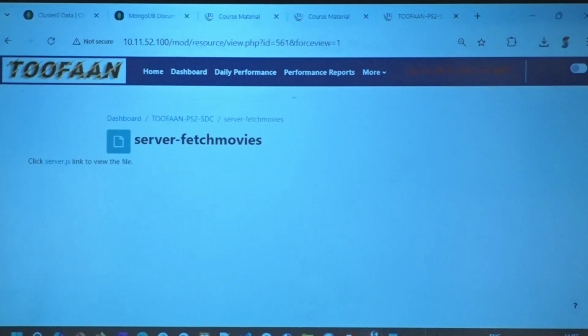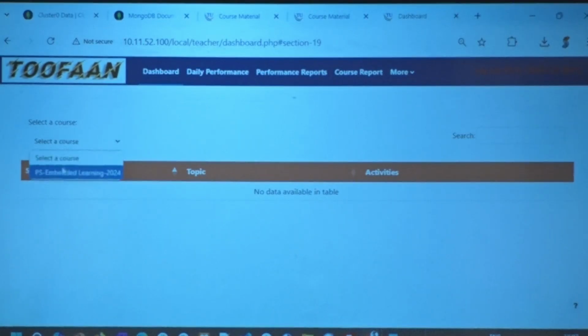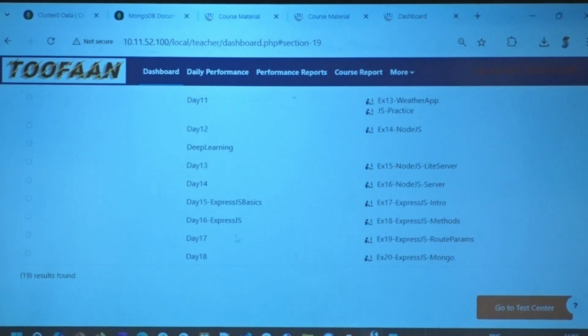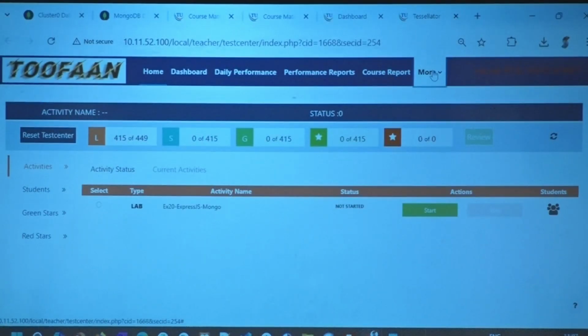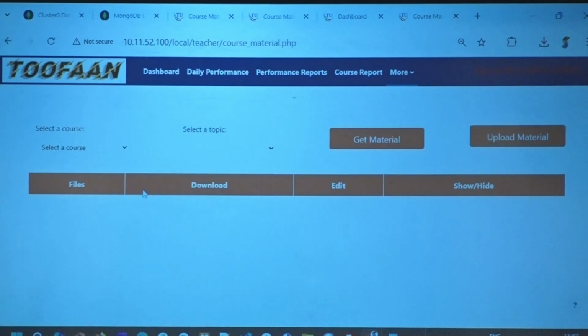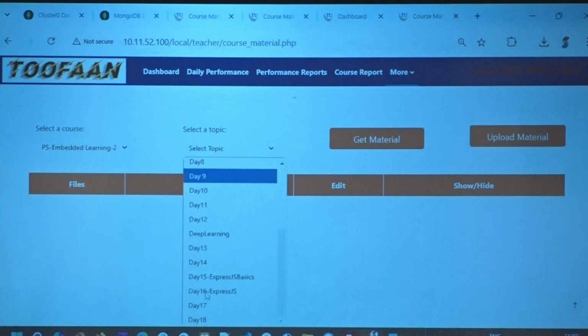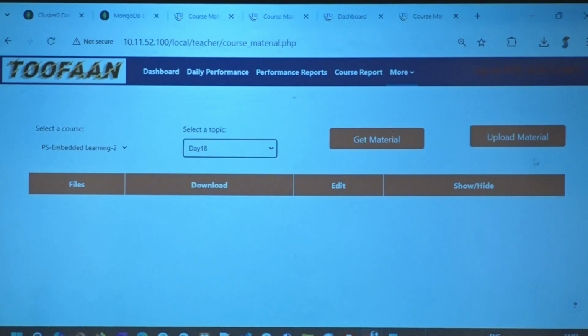Let me quickly share this with you. The schema as well. Make sure it is in models folder, please. More course material. Meanwhile, get the server, update the server.js with what I shared in course material.